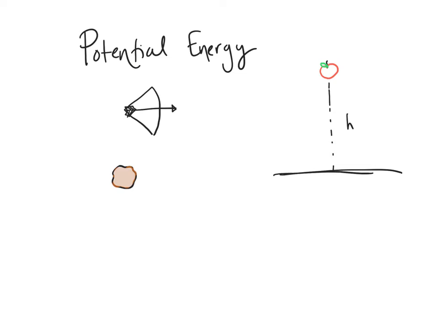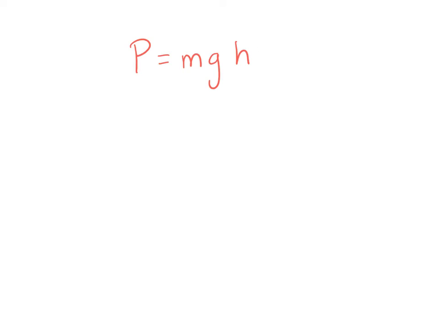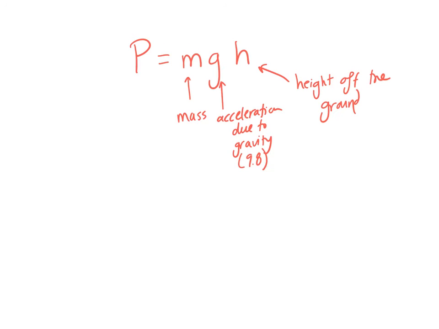You may not think of a rock, for example, just sitting there or being held by somebody as having potential energy. But if you knew that rock could come crashing down on you, you would know that it has the potential to do great harm with that energy. The equation for potential energy is equal to mass times gravity times height.